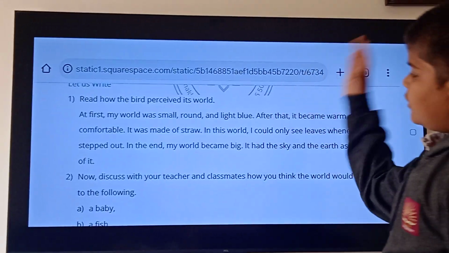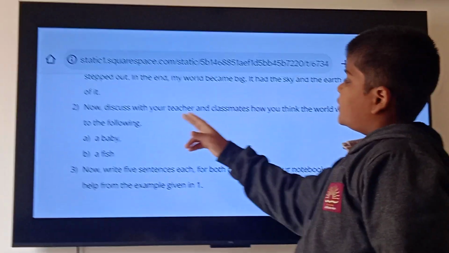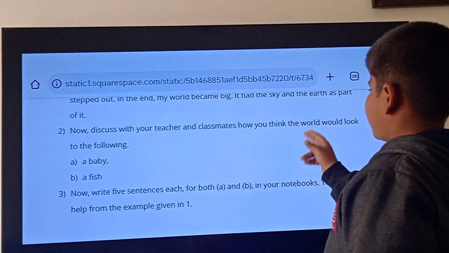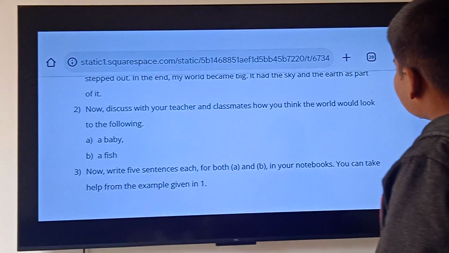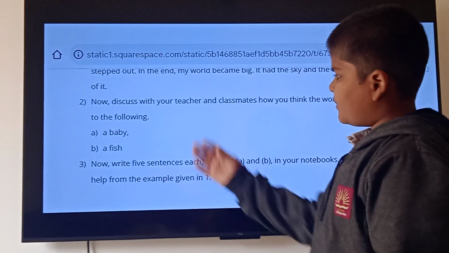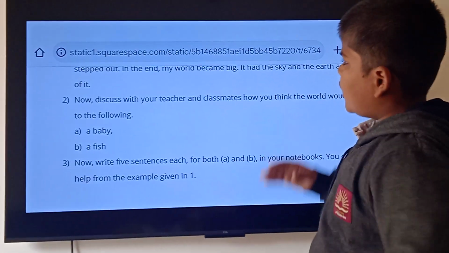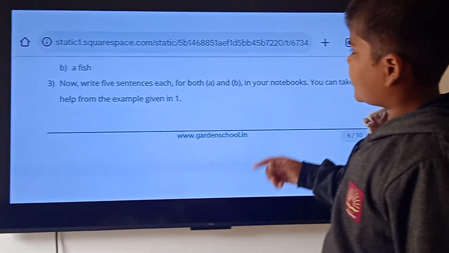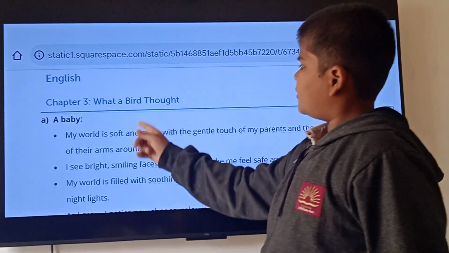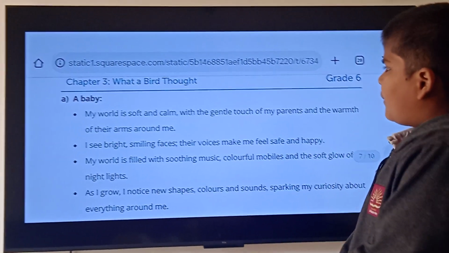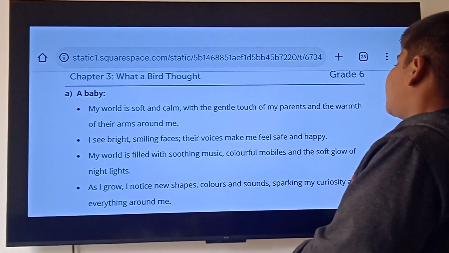Now, discuss with your teacher and classmates how you think the world would look to the following: a baby and a fish. I think these answers are given over here. So we are going ahead. Yes, a baby. My world is soft and calm with a gentle touch of